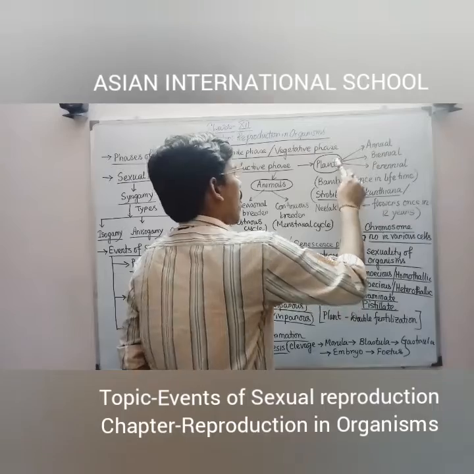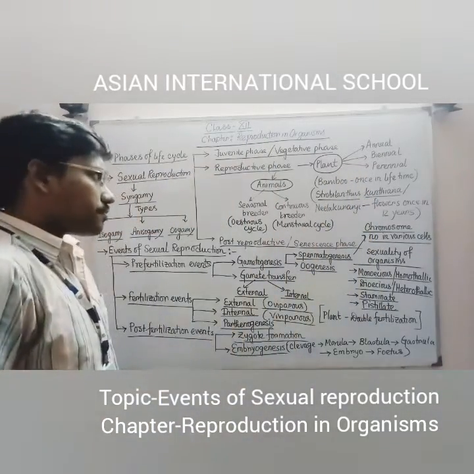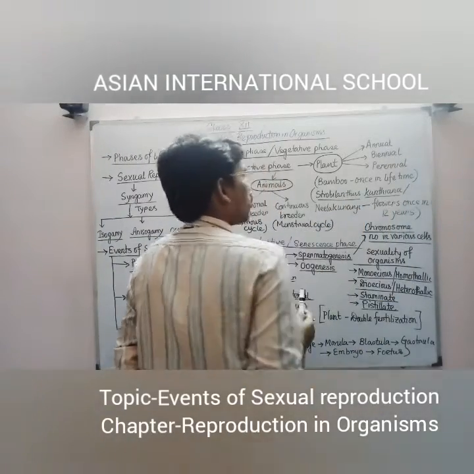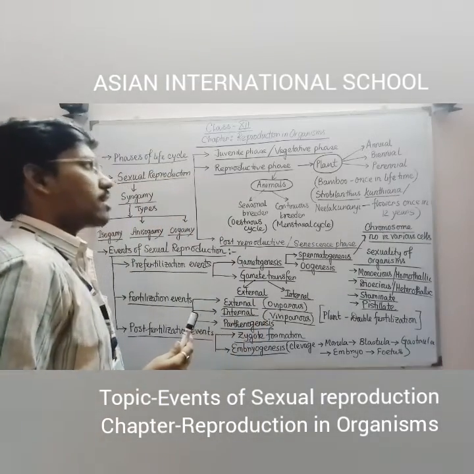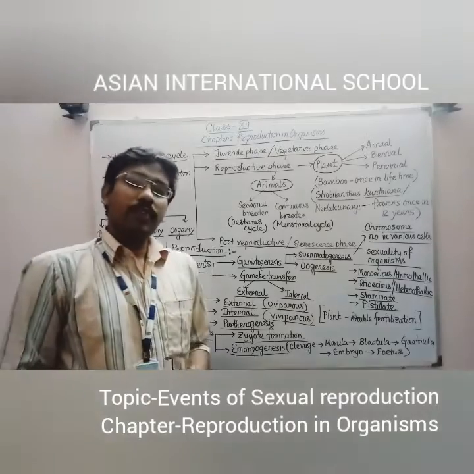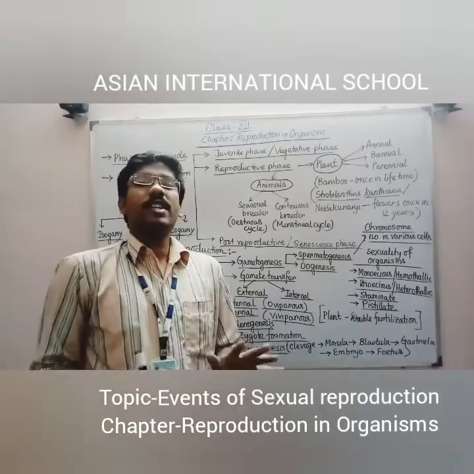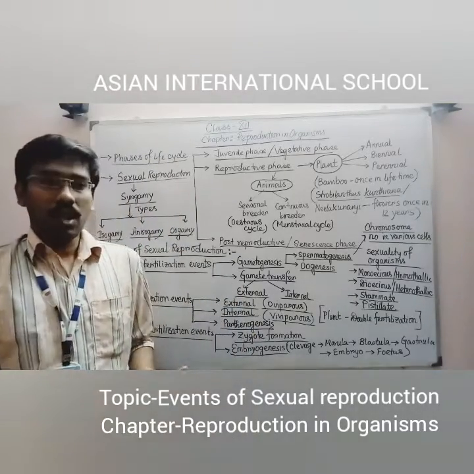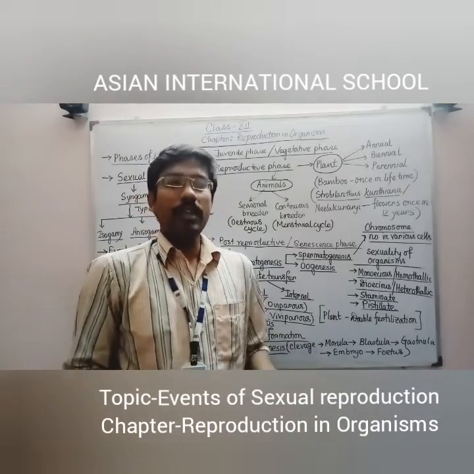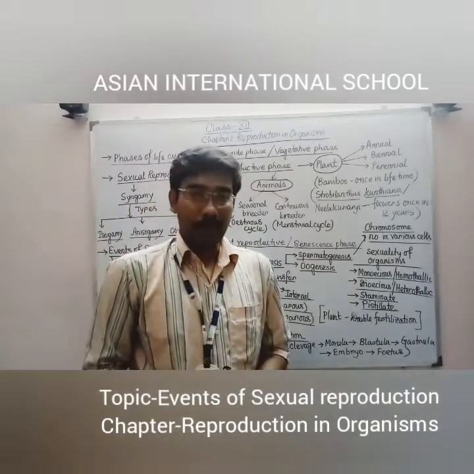First, in case of plants, I have differentiated the plants based on the reproductive phases. The first category is annual, the second category is biennial, and the third category is perennial. So what are these? Annual plants are those plants which survive for only 1 year, and within 1 year they complete each and every event of their life cycle. They produce all body parts, growth happens, flowering and fruiting, everything gets completed in 1 year. So those plants come within the annual category.